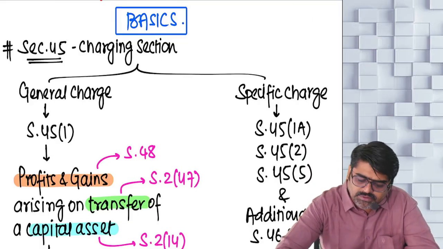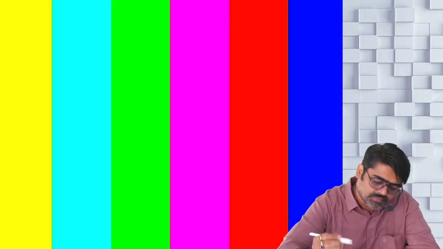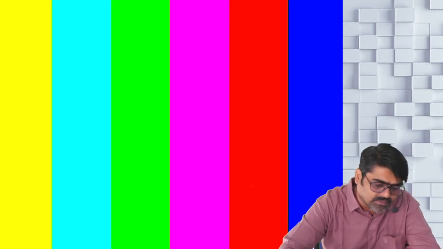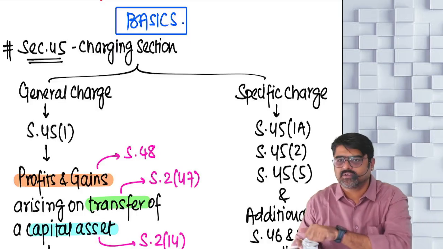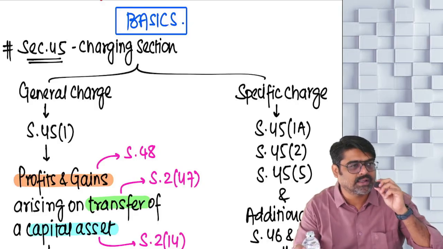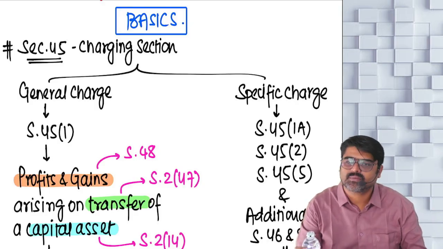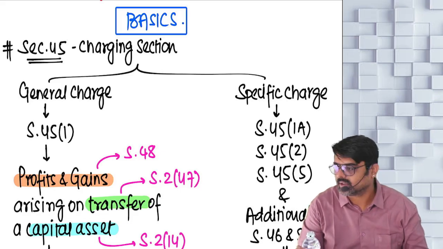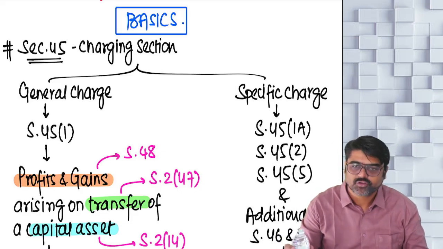The first part was basics. In basics, very first is section 45. It is a charging section. Charging section will tell you which income will be taxable under the head capital gain. So how many types of charge are there? Two types of charge. One, general, and second one is specific charge.